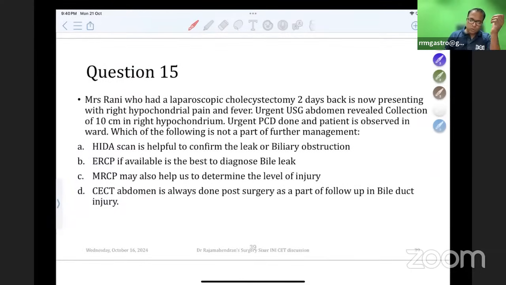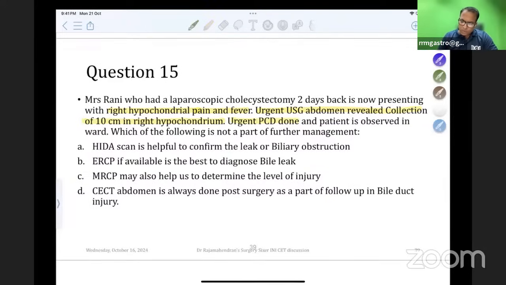Mrs. Rani, who had laparoscopic cholecystectomy 2 days back, is now presenting with right hypochondrial pain and fever. Urgent ultrasound abdomen revealed a collection of 10 centimeters in the right hypochondrium. Urgent PCD done and the patient is observed in the ward. Which of the following is not a part of further management?